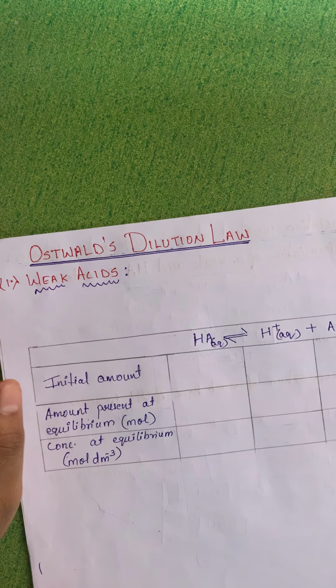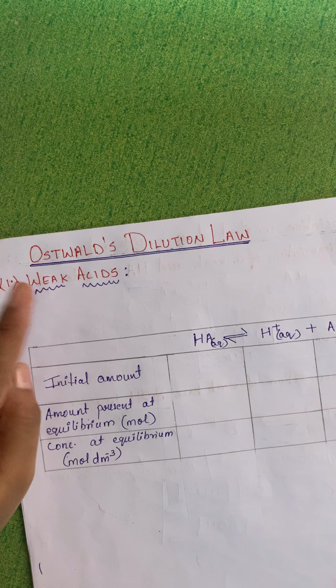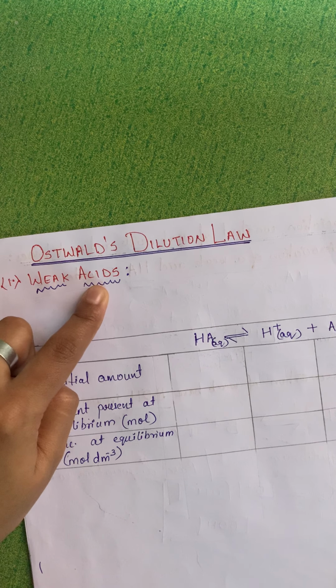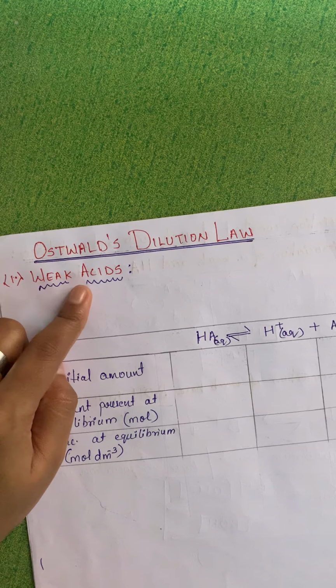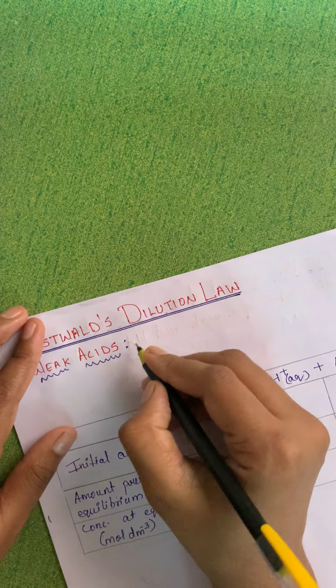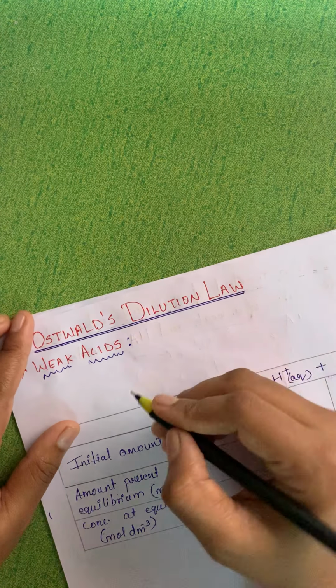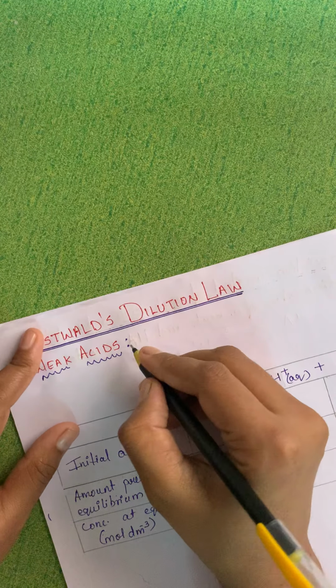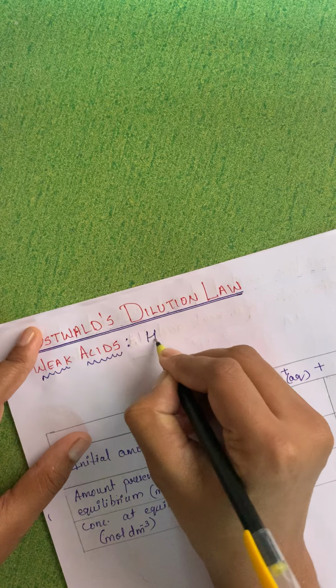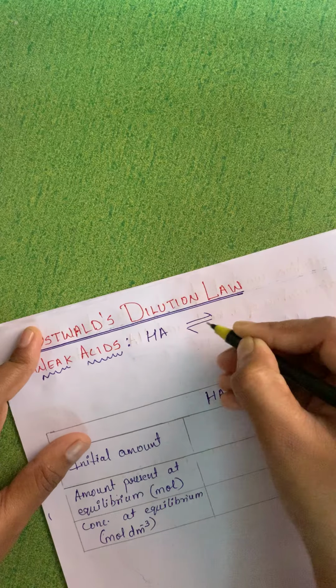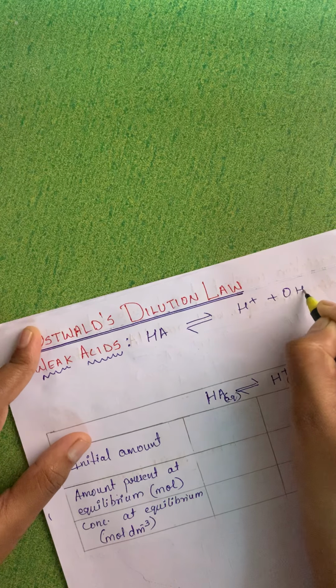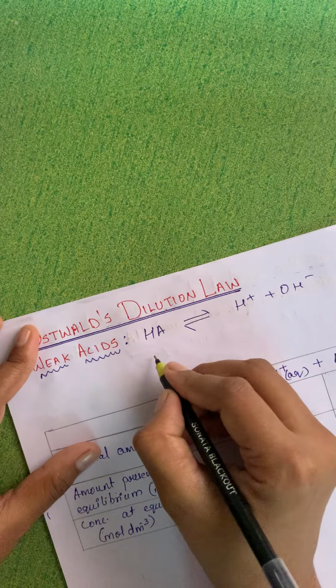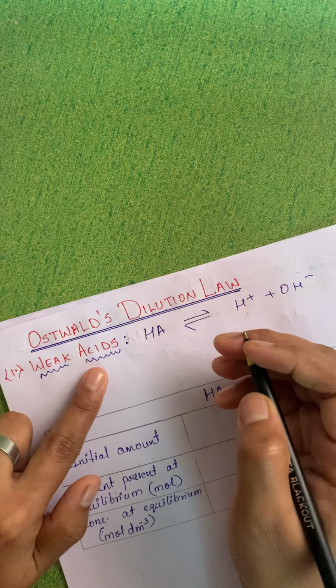So weak acid, I told you to remember, is nothing but HA. So I have to show the dissociation. The first step will be the dissociation of acid in water, same as what we have written over there. So it will be what? HA will be given as H plus and A minus. Okay, now afterwards you will write down the equilibrium constant.